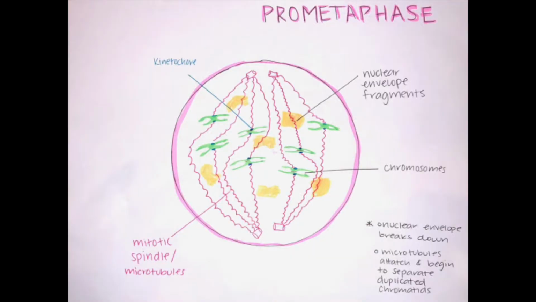During prometaphase, the nuclear envelope begins to break down into separate fragments. Once the envelope is broken, the microtubules from the centrosomes can now attach to the kinetochores of the DNA so that they can begin to separate into the separate sister chromatids.